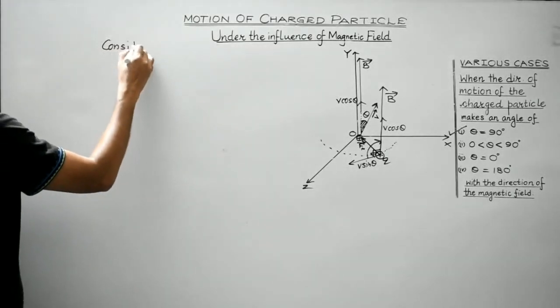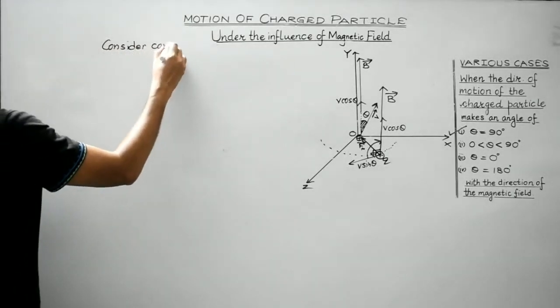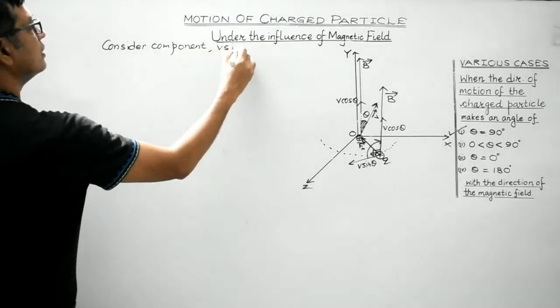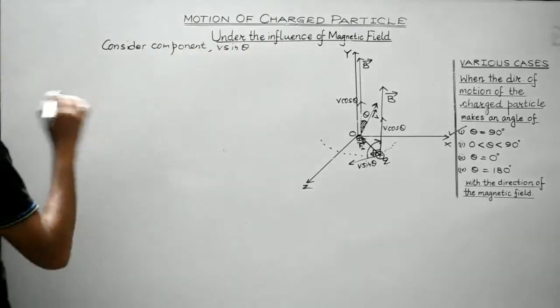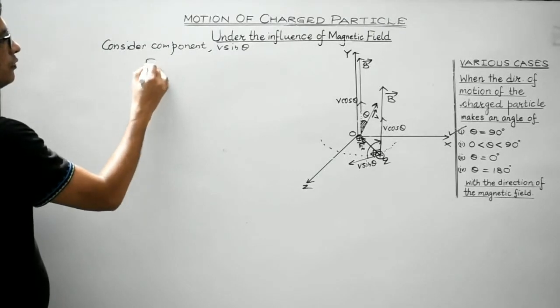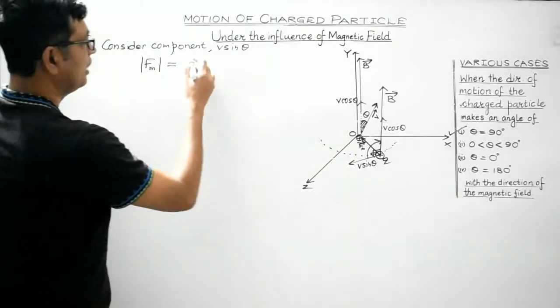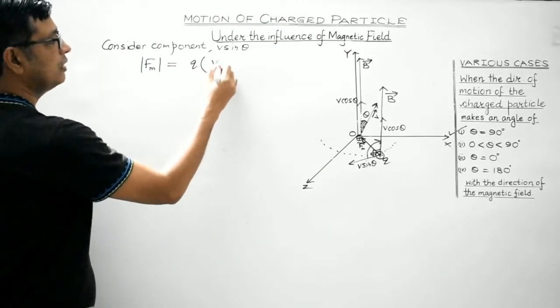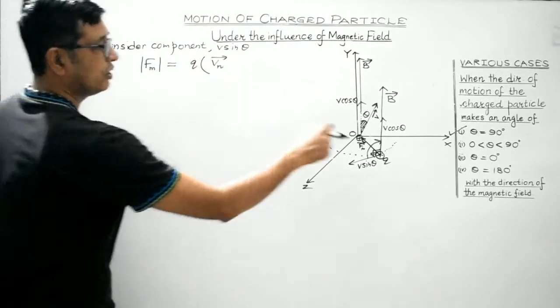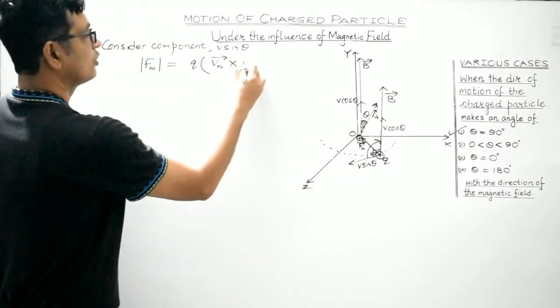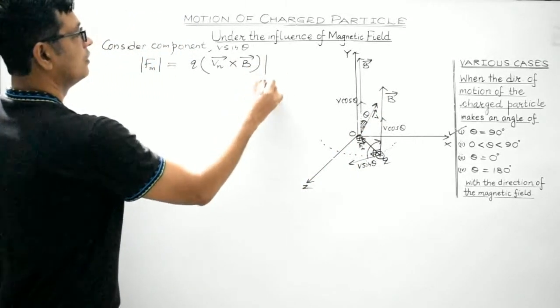So consider the component v sin theta. In this case, we are aware the magnetic force will be given by Q Vn cross V. Here, not the entire velocity, only the normal component of velocity, cross the B vector.